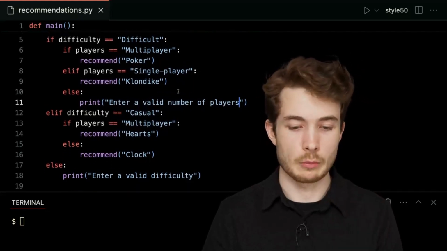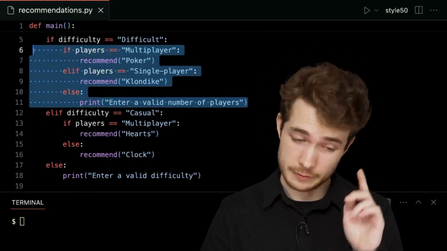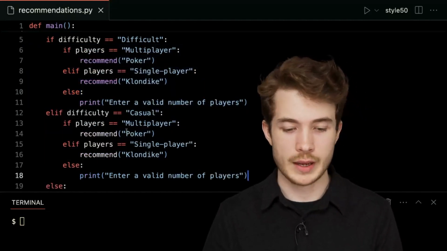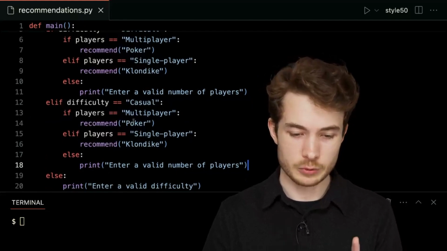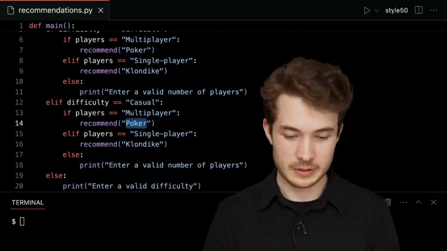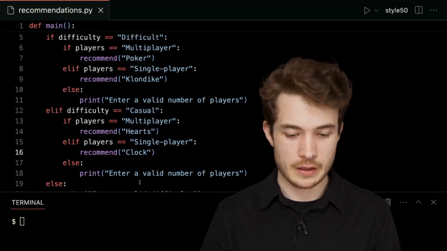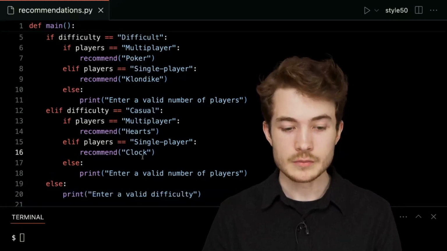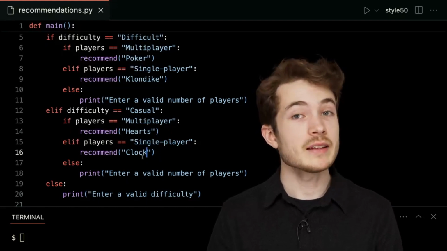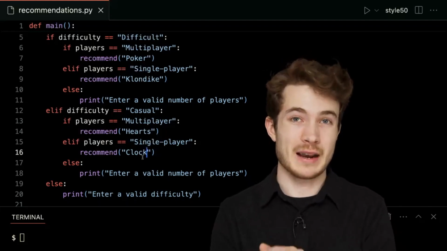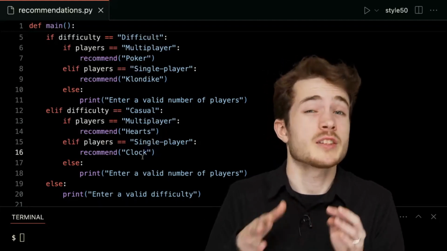I'll do the same thing down below. In fact, I can copy and paste this for now down to this branch here, our casual branch. And now, oops, I want to make sure I actually change these recommendations to Hearts and Clock. And I think that should be set for us. So what have we done? We've made it possible for us to actually check if the user has entered a value different from what we expected. We're now more flexible and less trusting of the user.